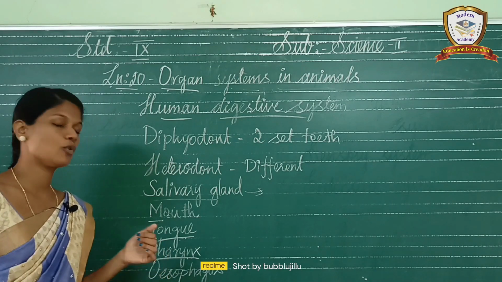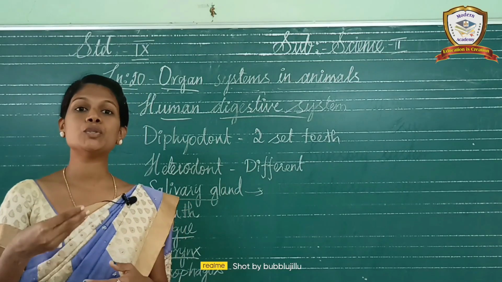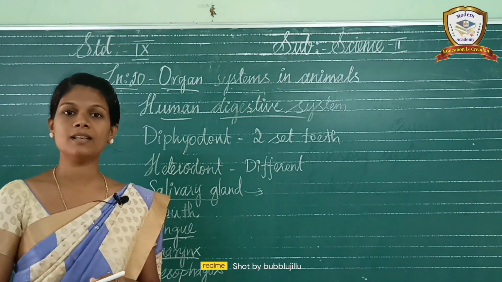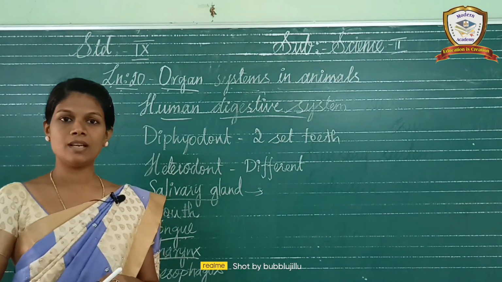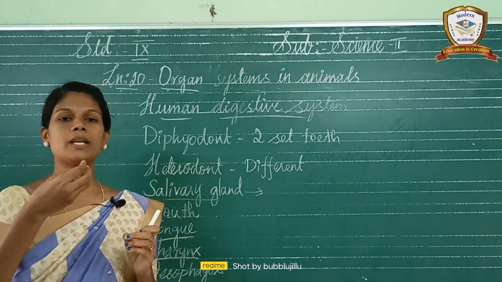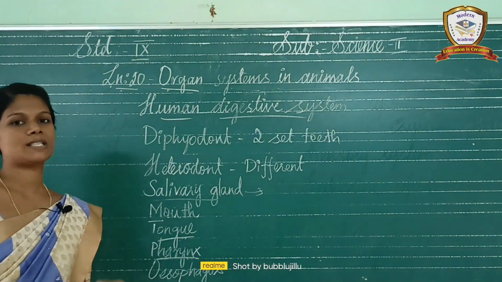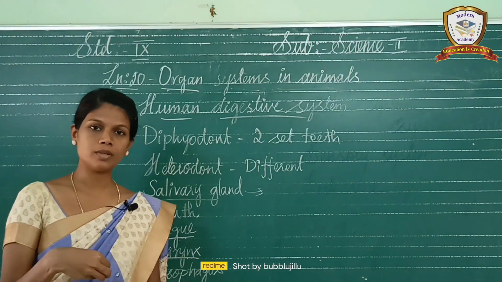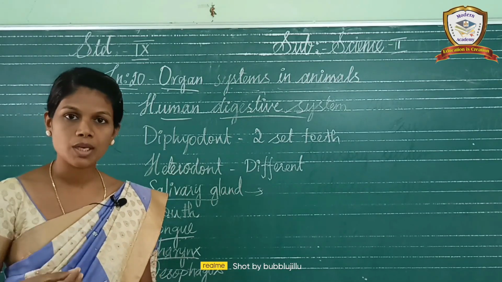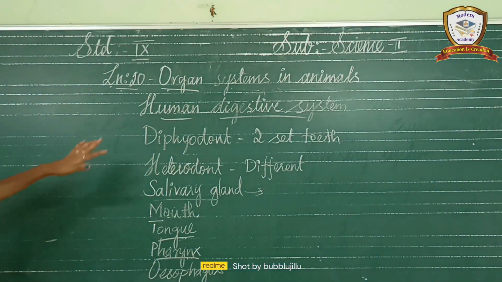Okay, so next one is the esophagus. Esophagus is otherwise called food pipe. This food pipe is used to connect the mouth and the stomach. It is a pipe-like structure. Through this pipe only, the food particles enter into the stomach. It is a tube-like structure, and there is a movement. If we swallow the food, it is passed through the food pipe by peristalsis movement. Okay, so that is the esophagus. These are the topics we are going to discuss in this class.